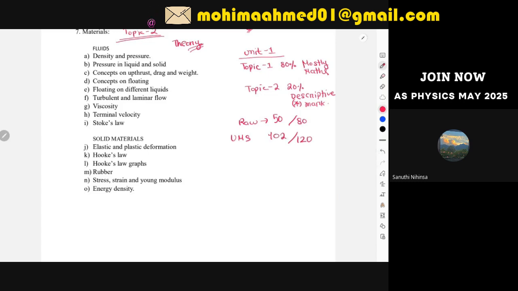But the difference between the raw mark and UMS actually changes every session, and the new UMS or raw marking will be given one day before your result. That is, if you are going to sit for the May 2025 session, your result will be in August, and one day before your result, the grade boundaries will be uploaded so that you can compare how much you got in the raw mark and how much is your score in the UMS. In your transcript you'll see the raw mark and also the UMS mark.